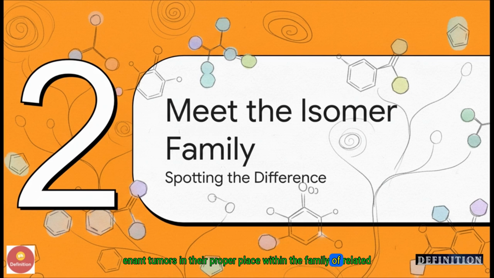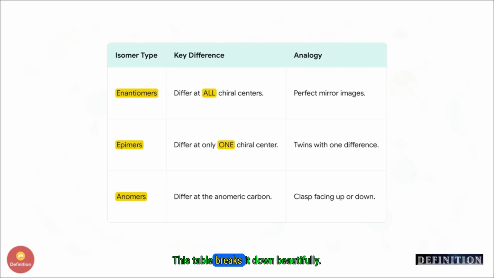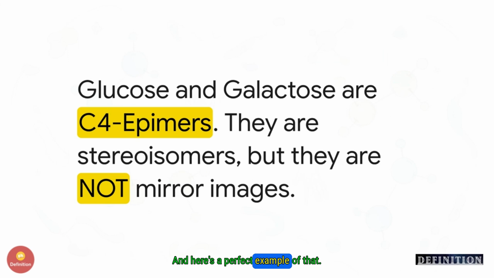To really nail this all down, let's quickly zoom out and put enantiomers in their proper place within the family of related isomers. Getting these terms straight is super important. This table breaks it down beautifully. Enantiomers, as we now know, are perfect mirror images. They differ at all their chiral or handed centers. But then you have epimers. Think of them like twins that have just one different feature. They differ at only one specific chiral center. And finally, you have anomers, which are a special case that happens when a sugar molecule closes up into a ring shape. And here's a perfect example of that.